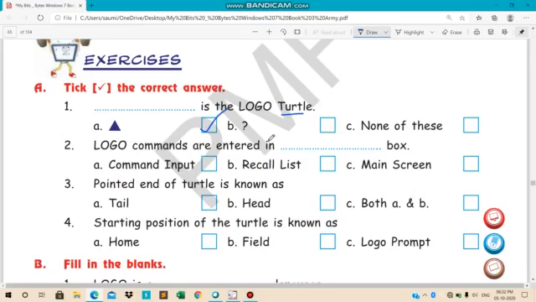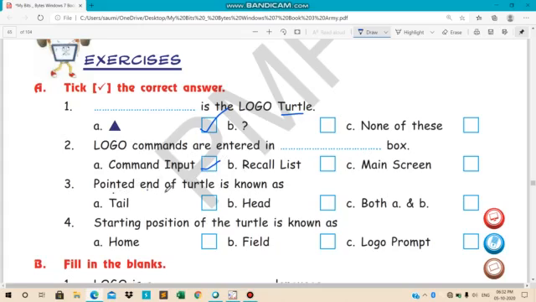Next, Logo commands are entered in the dash box. Command input box.